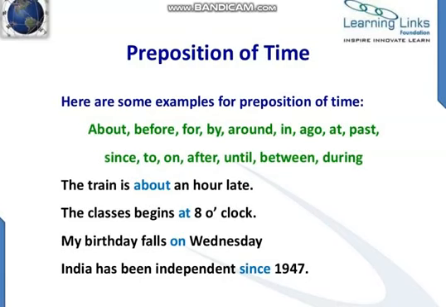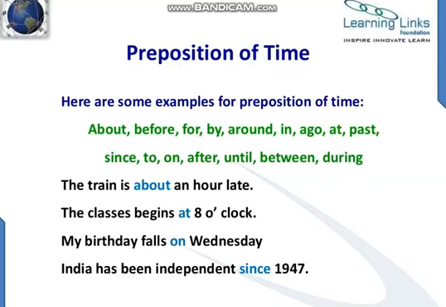As you know, since and for are used in sentences as well, like in tenses when we are doing any perfect continuous tense. There, as time is mentioned in it, we use since and for. So here since and for are also included in prepositions of time. Look at examples. The train is about an hour late.